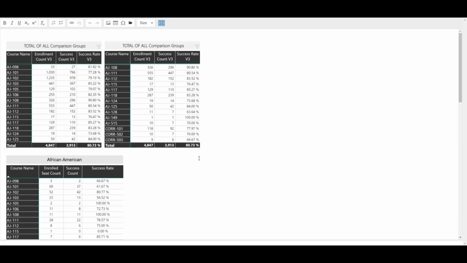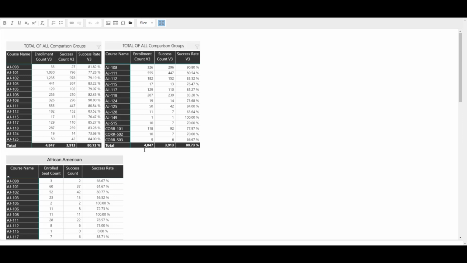A few notes on the presentation. To create a cleaner look when pasting screenshots, you will see repetition in these tables. For example, AJ 108 through AJ 125 are included in each table. Note that the data are the same in each table, so you can use either table to gather data for these 8 courses. Note also that the totals at the bottom of a table are for all courses in the student group, regardless of how many tables it takes to present their data.